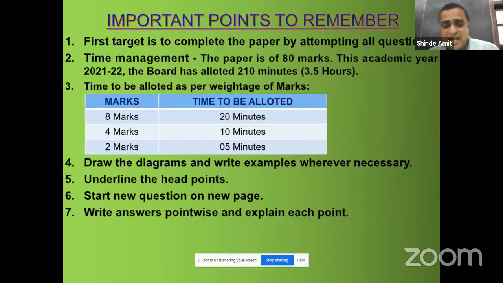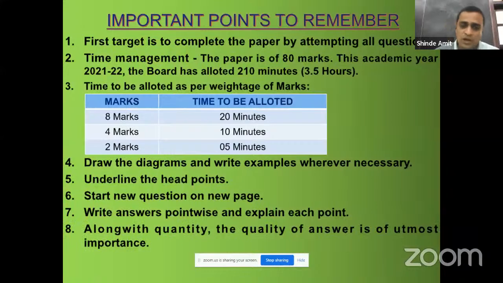Write answer point wise and explain each point. Correct? Whether it is a 4 marks question, whether it is an 8 marks question, for those you are supposed to write the answer point wise, not essay type, which we used to write in the language paper. बराबर है? essay writing वैसा नहीं करना है. जैसे explain the types of banks, explain the principles of insurance. In all these cases, you have to write the point wise answer and give proper reasonable explanation along with तुम्हारा examples. Also draw the diagram wherever necessary, as we discussed earlier. Okay. And the length of explanation should be reasonably the same for all the points.